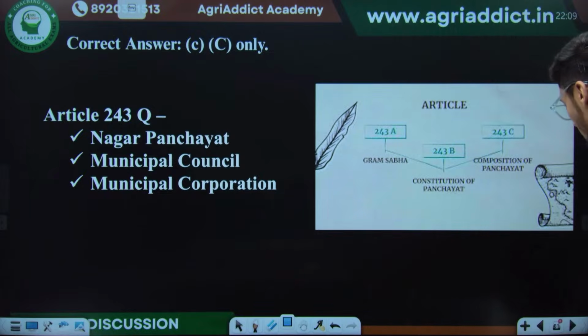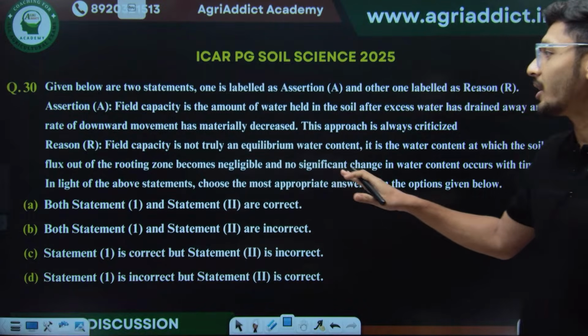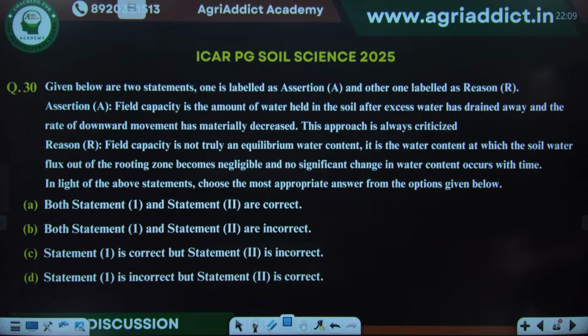Okay, so moving to next question, we have another assertion reason type of question, and it is asking about field capacity. Just go through the question and try to answer.